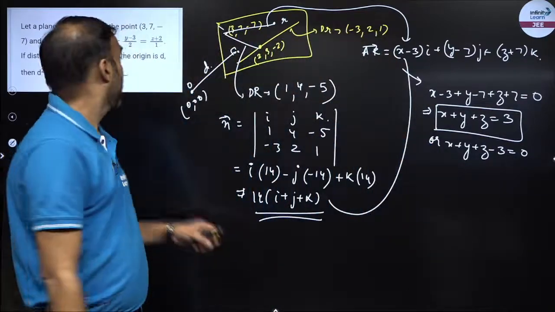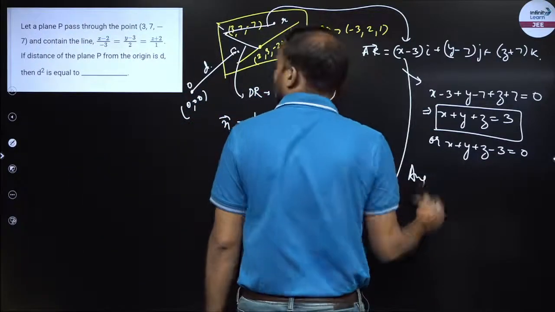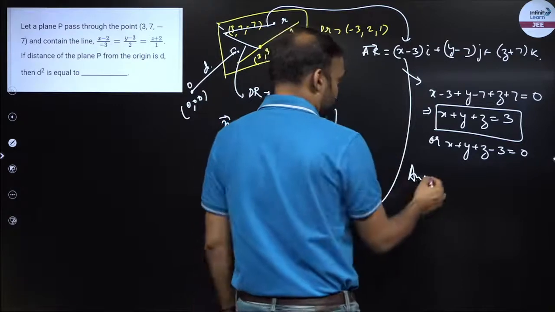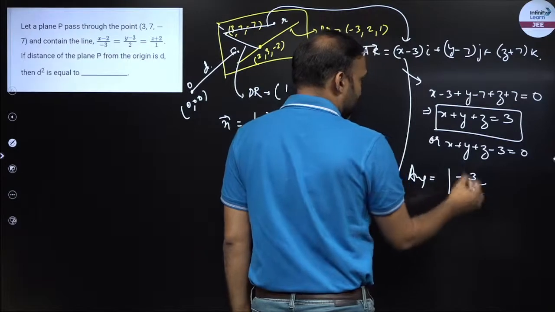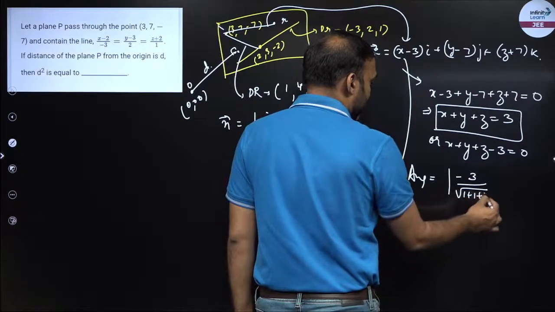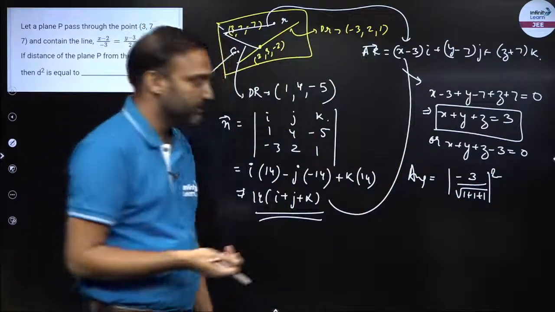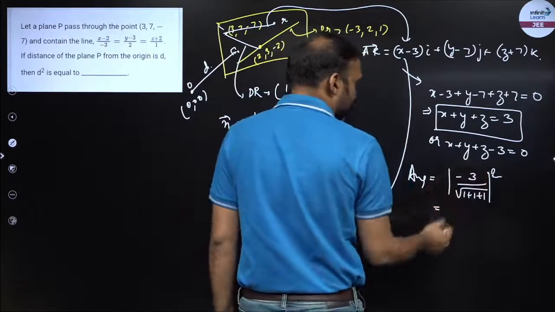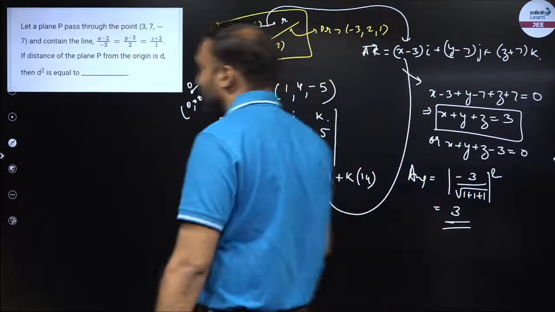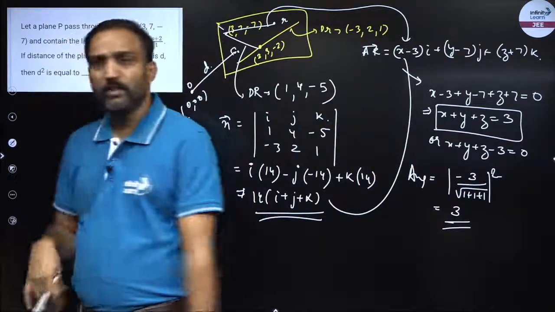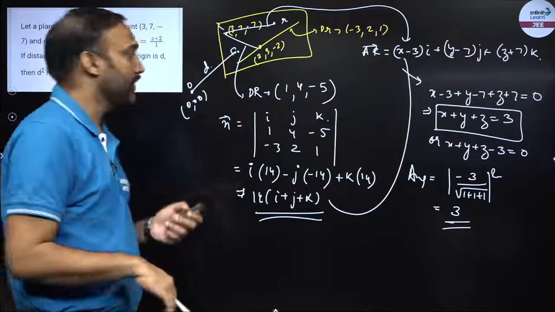So I got the equation of the plane and I have to find the distance from the origin, the perpendicular distance, right? So my answer is, do I have to square this time? Yes, I have to square. So my answer would be, put 0, 0, 0, so it will be minus 3 upon root of (1 square plus 1 square plus 1 square), whole square, right? Because the question says find the square of the distance. So I have taken the square out directly. So minus 3 upon root 3, root 3 whole square would be 3. So the answer for this particular example would be 3, right guys? So I think this one is also clear. So we can move on to the next part.